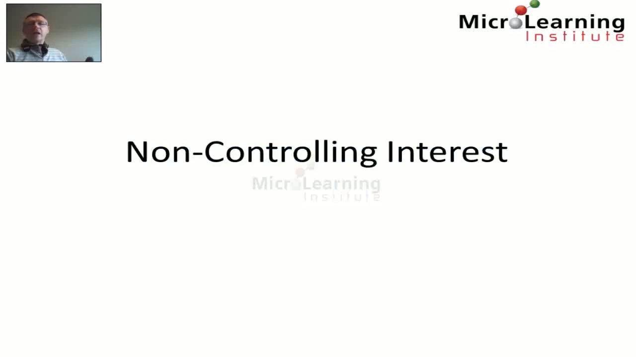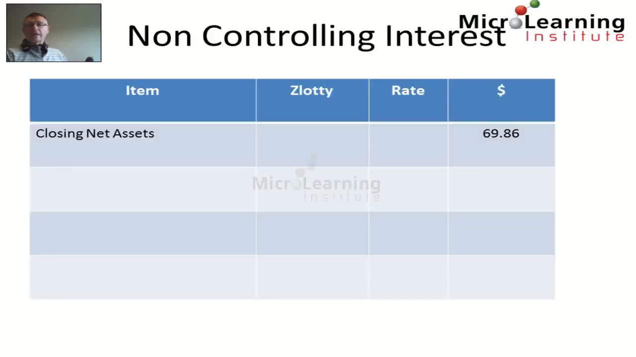Next, we look at the non-controlling interest. And again, the closing net assets we've already calculated in dollars are 69.86. Of course, the non-controlling interest own 25% of those net assets, because of course we, the Ravar group, own 75%. So 25% of 69.86 is $17.46 million.